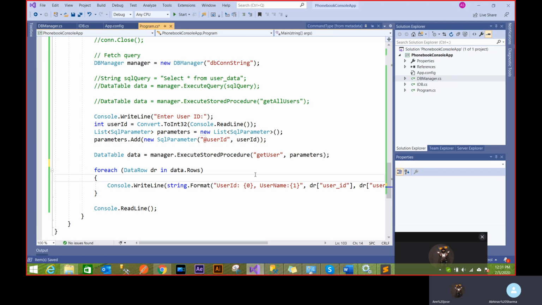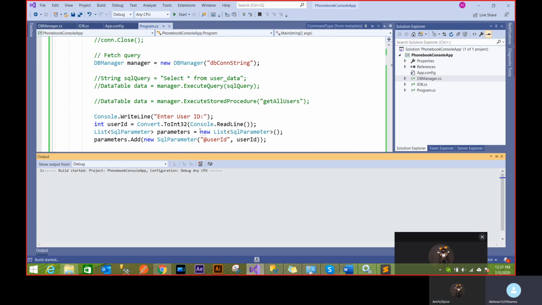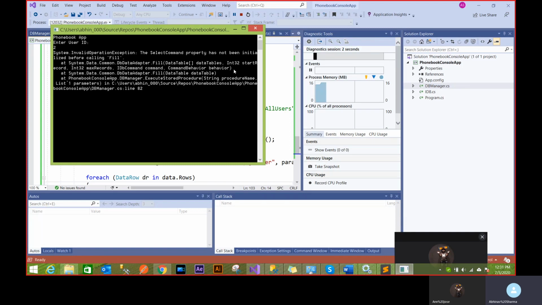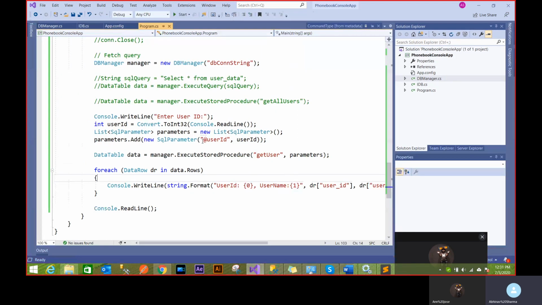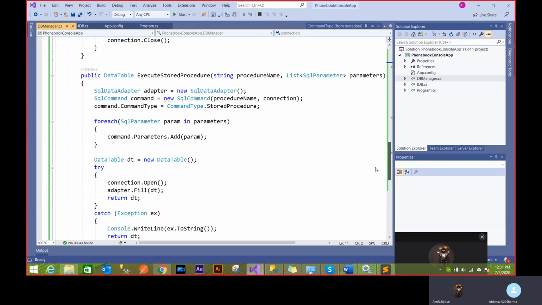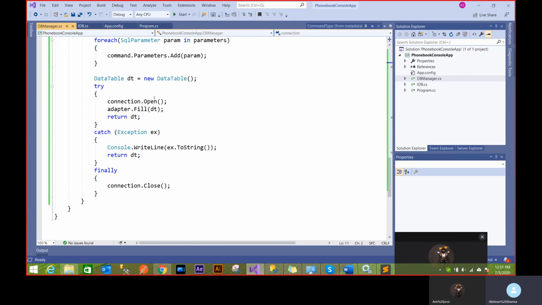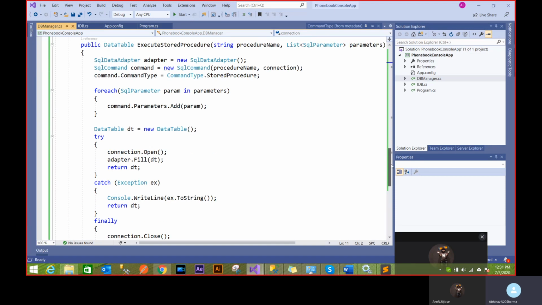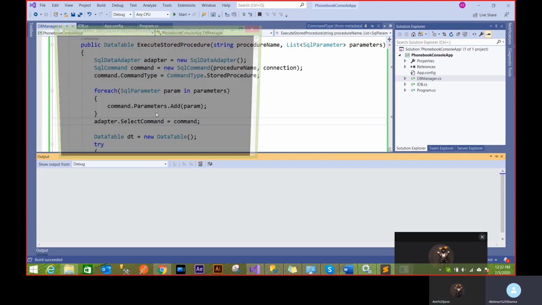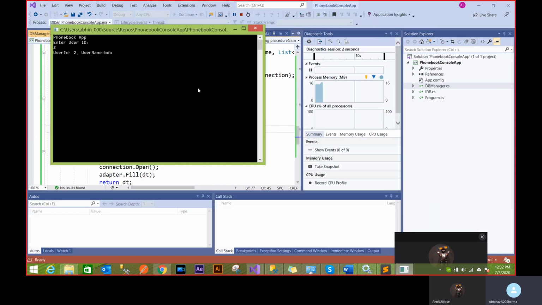Now if I run this, it's still going to work. It's going to ask for user ID too. Oh, wait. So somewhere in this function, we are doing something different. So see, it breaks and it gives me that error. So we are not adding the command with the adapter somewhere. Adapter, just select command. You're missing this in this function. Therefore, it says that I can't really fill it. So now it's filling it.